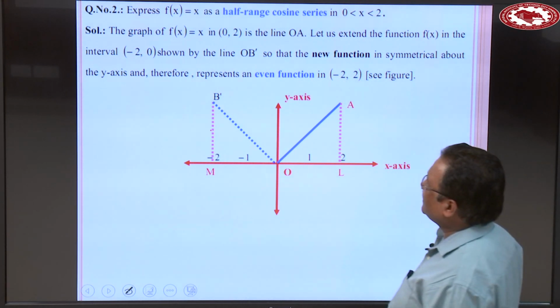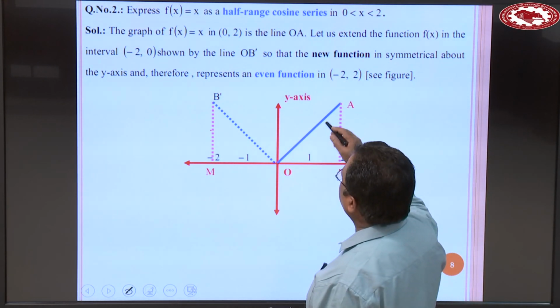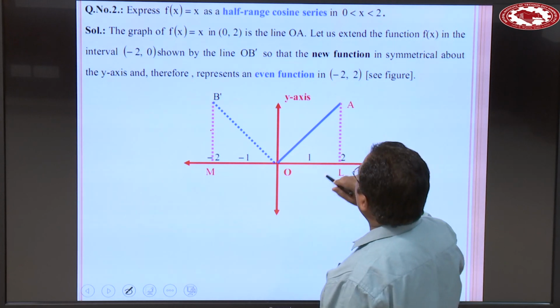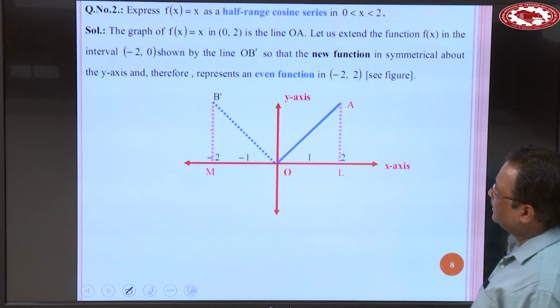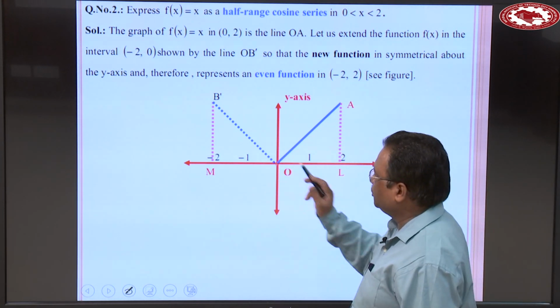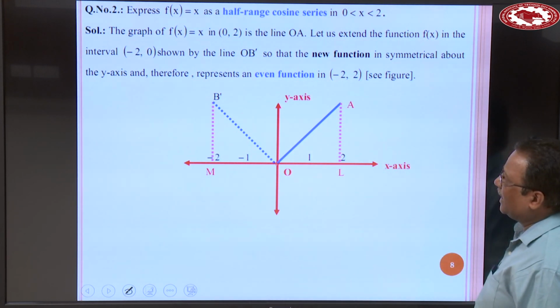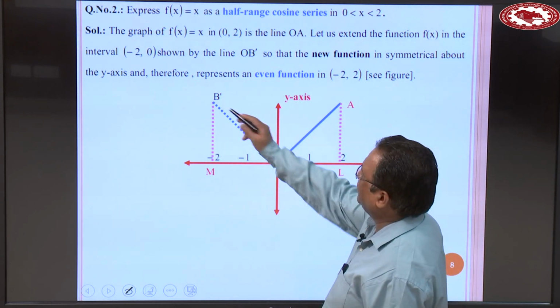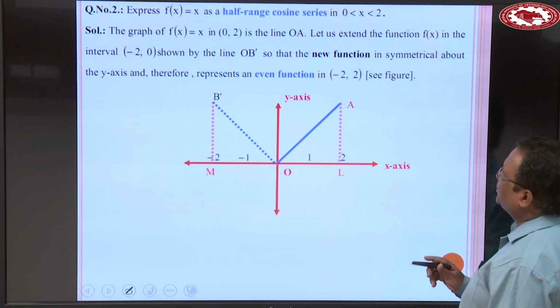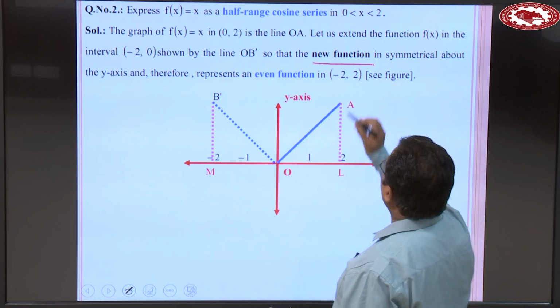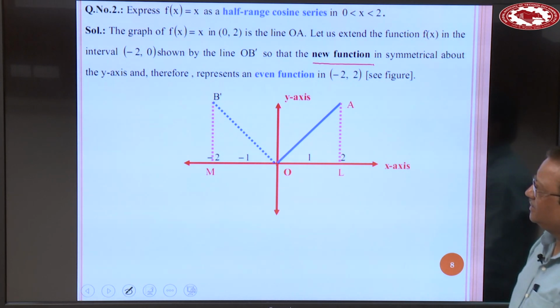So the graph f(x) is equal to x in 0 to 2 is the line OA. Let us extend the function f(x) in the interval minus 2 to 0, shown by the line OB dash, so that the new function is symmetrical about the y-axis.